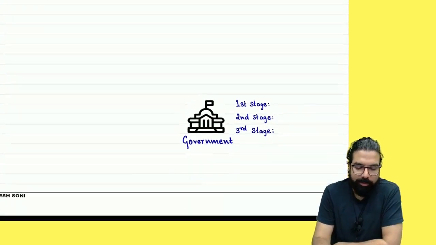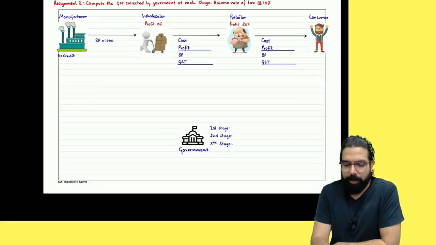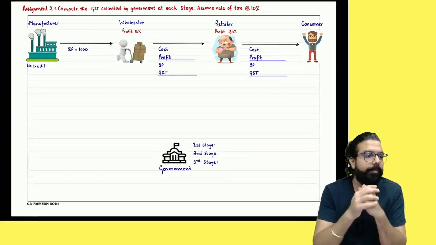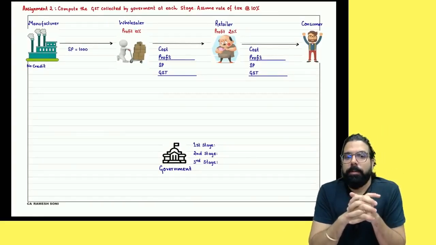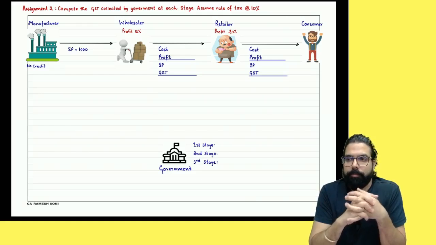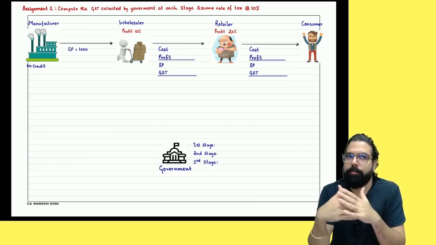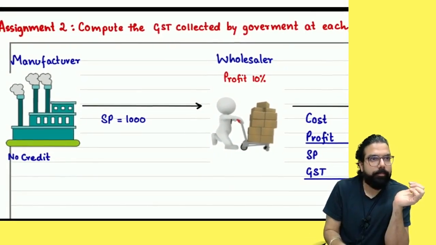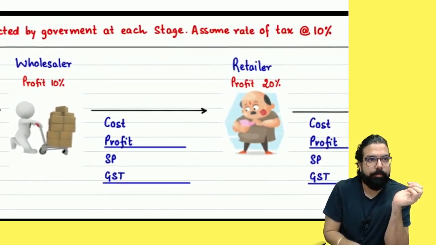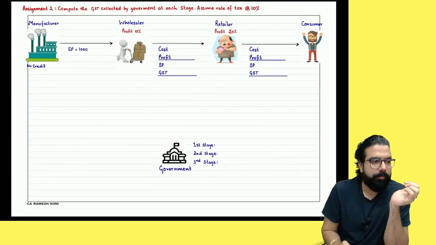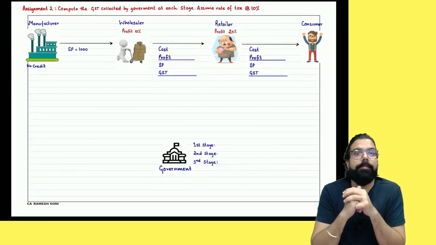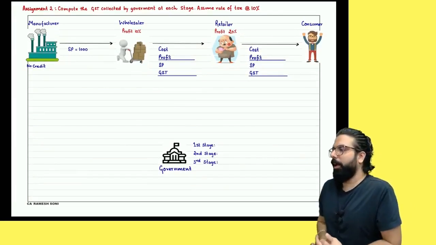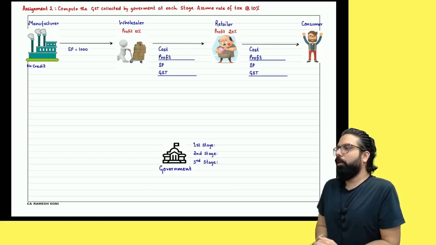You have to tell at each stage how much the government is getting. Okay. First sale, second sale, and third sale. Done? Okay. Can I discuss with everyone or are you still doing it? Do it, do it. Let me know once done.